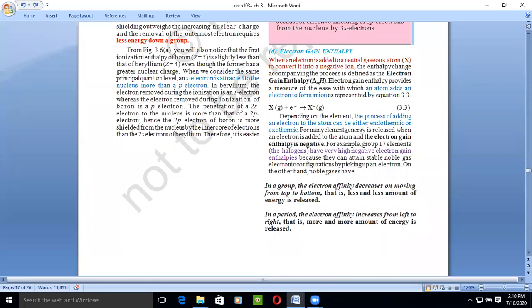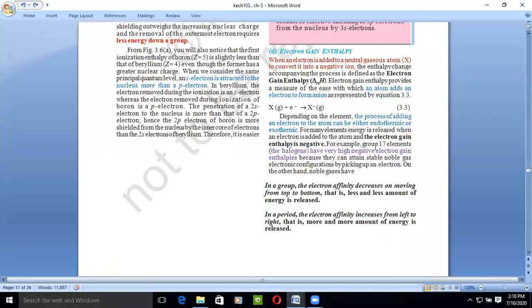For many elements, the energy is released whenever the electron is added to the atom. At that time, this electron gain enthalpy is negative. If you see that some sort of energy is releasing whenever we add the electron to the neutral atom, there the energy released is denoted by a minus sign, which means the electron gain enthalpy will be negative.